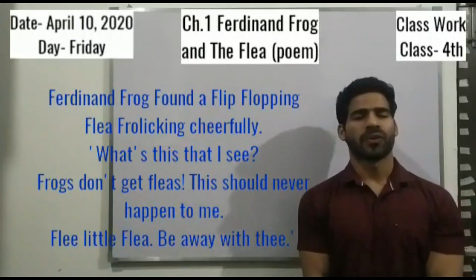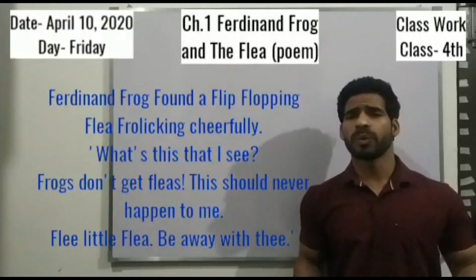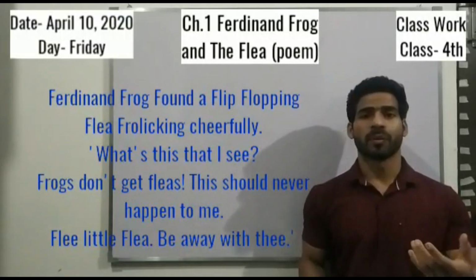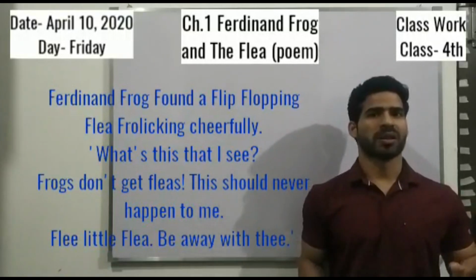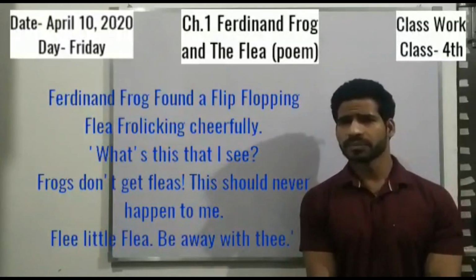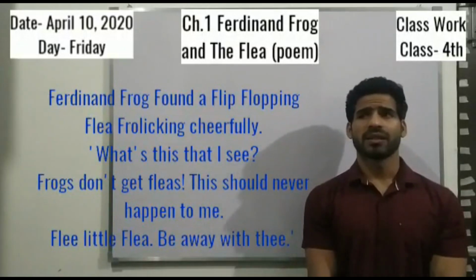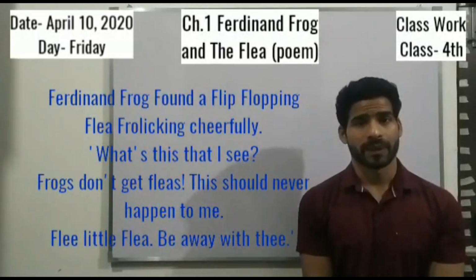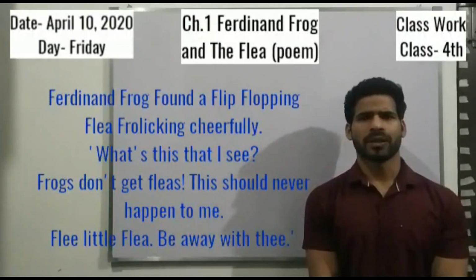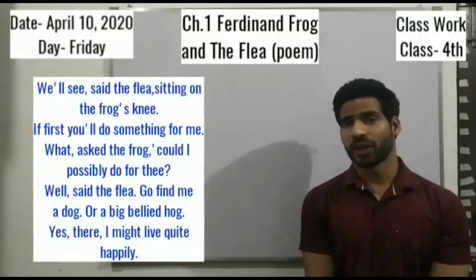In these lines, the frog is saying that he saw a flea which was playing around, jumping around happily. And suddenly he noticed, what? It is coming towards him. And he was shocked because frogs don't get fleas. Who gets fleas? Right, buffalo, pig and dog. So he was surprised that how a flea can come towards him. Now he was asking the flea to leave him alone. But what the flea did? Don't know. Let's read the poem and find out.